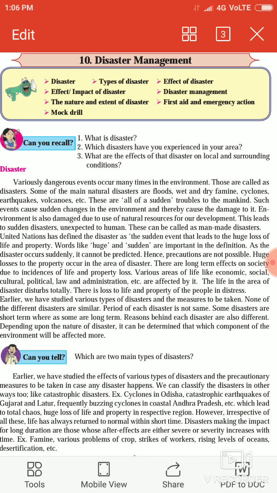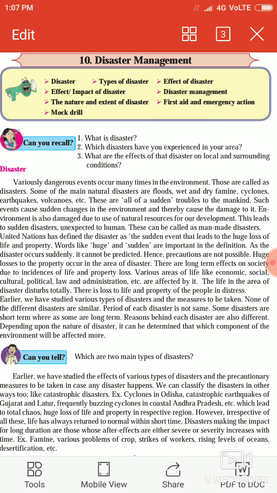Some of the main natural disasters are flood, wet and dry famine, cyclones, earthquake, volcanoes, etc. These are all sudden troubles to mankind. Such events cause a sudden change in the environment and thereby cause damage to it.